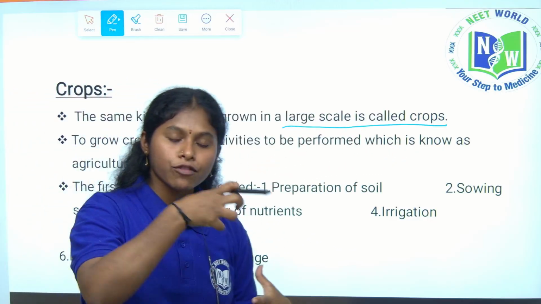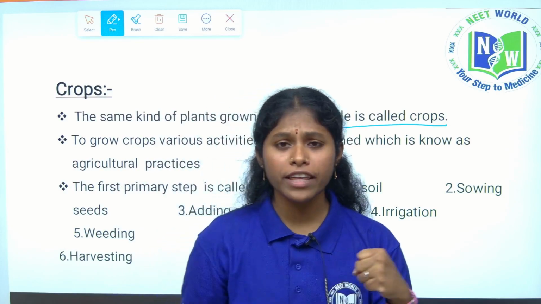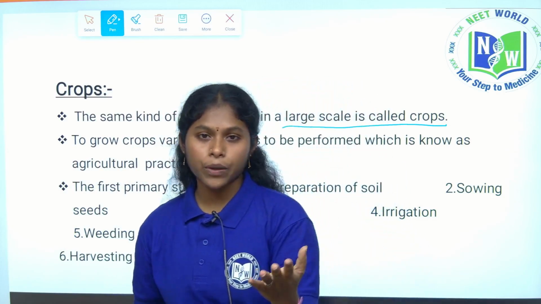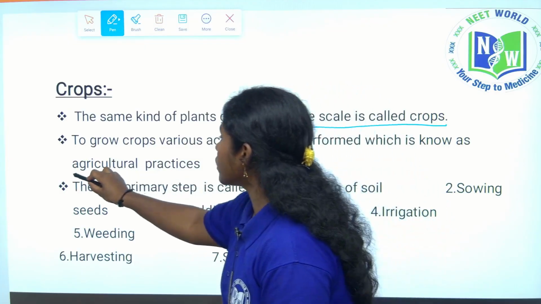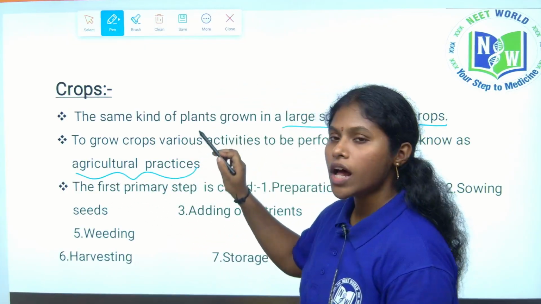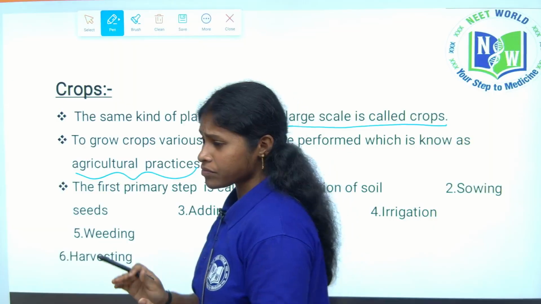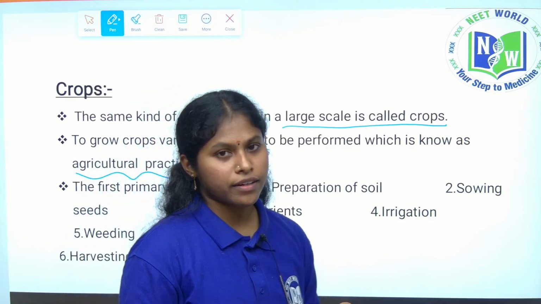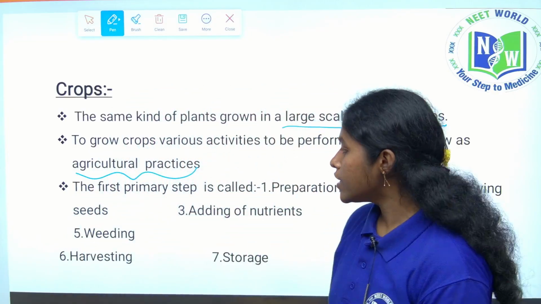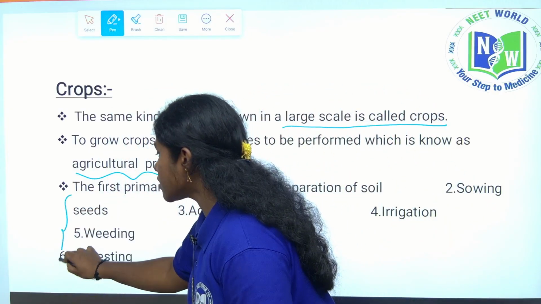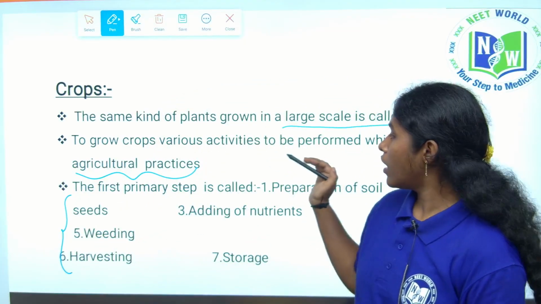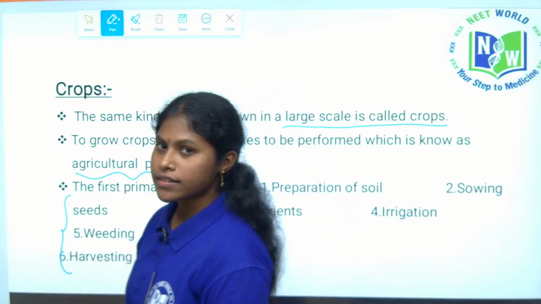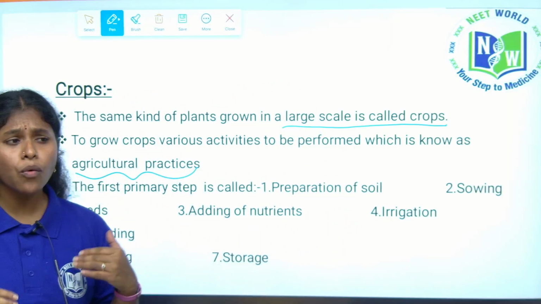To get successful crops, we perform various activities, right? Those activities, we call agriculture practices. What do we call them? Agriculture practices. So, for successful crops, we follow the agriculture practices. There are 7 steps to be followed for these activities to get a successful yield. So, what are the steps?